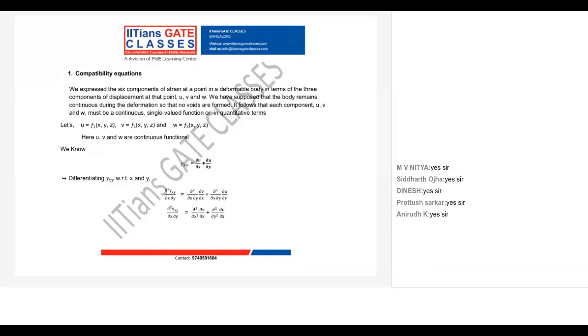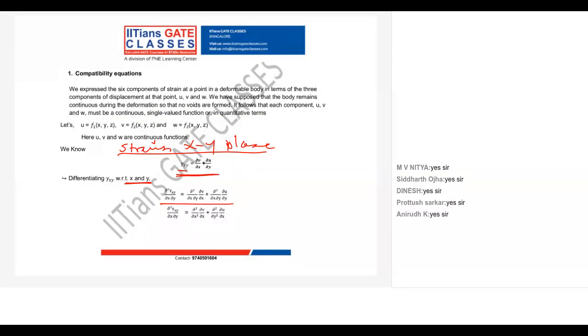We derive this from our strain displacement relation. We know my strain in the xy plane, gamma xy, is dou v by dou x plus dou u by dou y. Now what we have to do is differentiate this with respect to x and y. Once we differentiate with respect to x and y, we will get this equation.